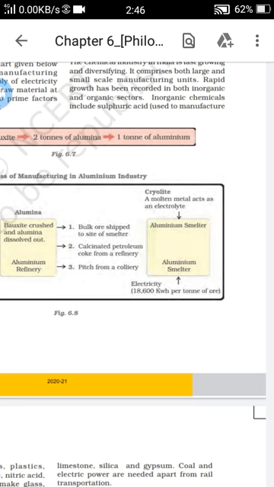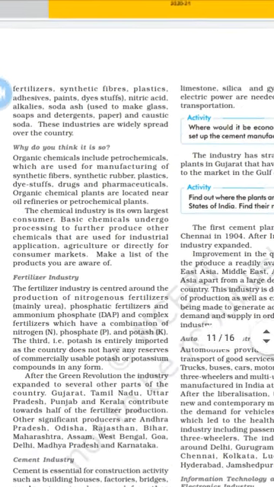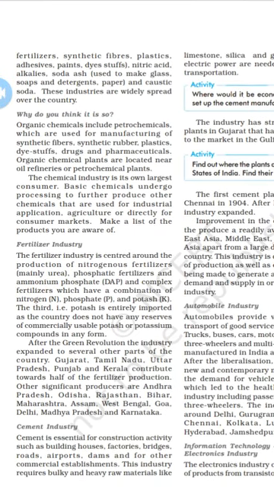Inorganic chemicals include some acids, as well as fertilizers, synthetic fibers, plastics and paints, dye stuffs, as well as nitric acids, and soda ash, which we use for manufacturing paper, soaps, and glasses. This industry has spread widely in our country.